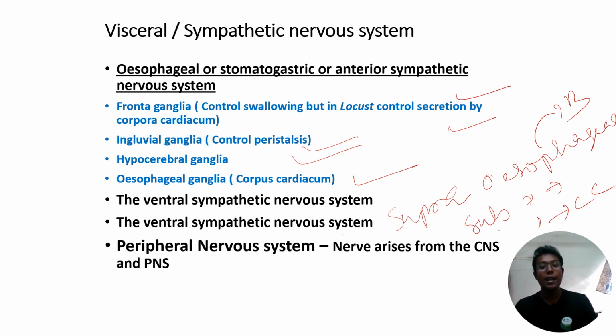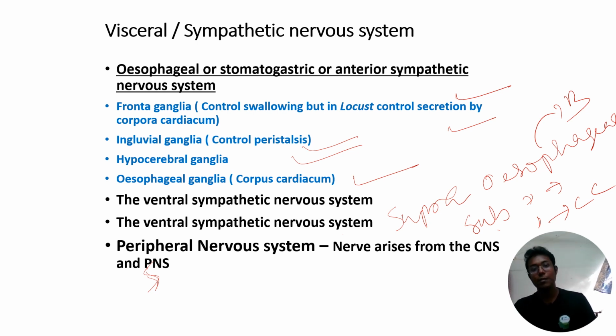Then another type of nervous system is the peripheral nervous system. The peripheral nervous system mainly consists of the nerves that arise from the central nervous system and sympathetic nervous system. Here it is written PNS. No, it is not PNS, this is SNS. So the peripheral nervous system consists of the nerves from the central nervous system and sympathetic nervous system. It is mainly associated with the nerves.